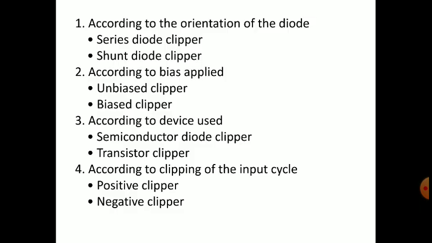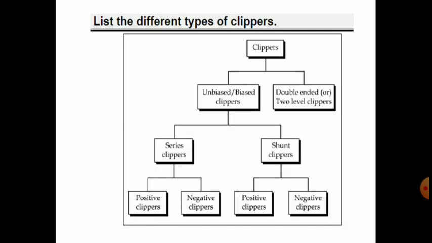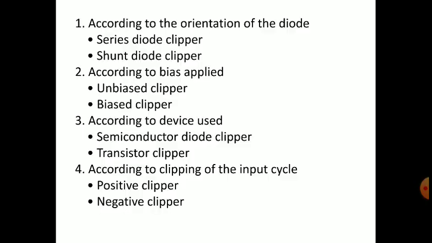So first one, series or shunt. On what basis do we call it series or shunt? It is because of the orientation of the diode, how the diode is placed with respect to the input signal source: series diode clipper and shunt diode clipper.